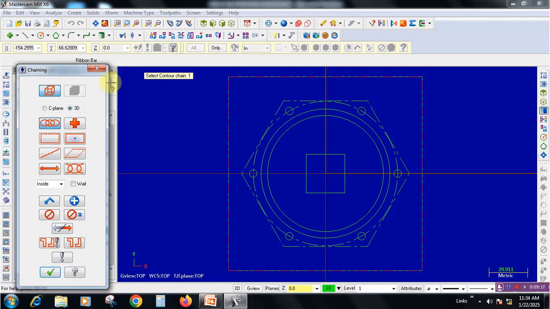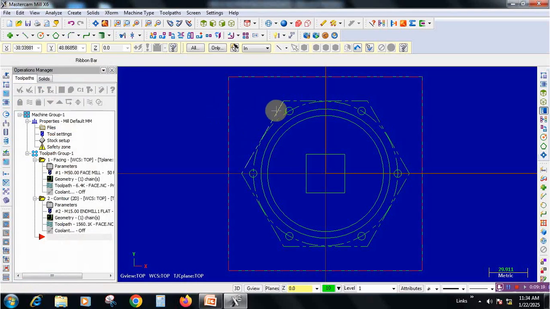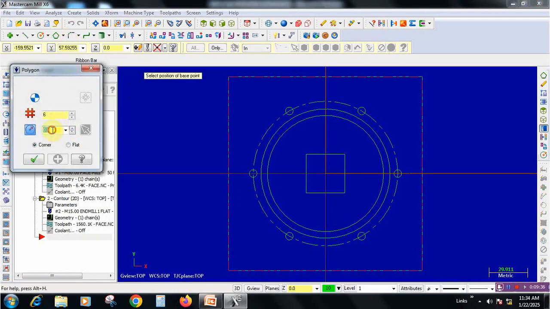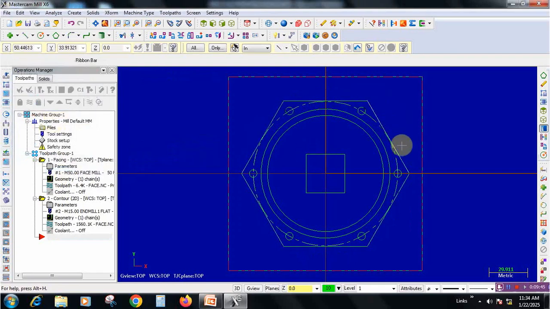See here, one more correction to be done. This polygon is with the center line option, so we need to change the line mode. Just remove it and go to the line command, change the line mode, and go to polygon. Already we entered 65, corner is there, and click here. Now we are getting the proper line mode. Now we can select the tool path.